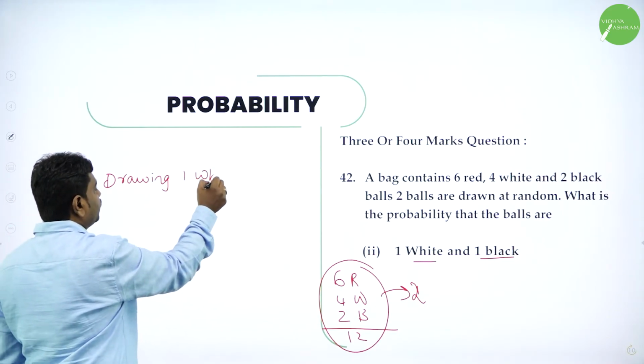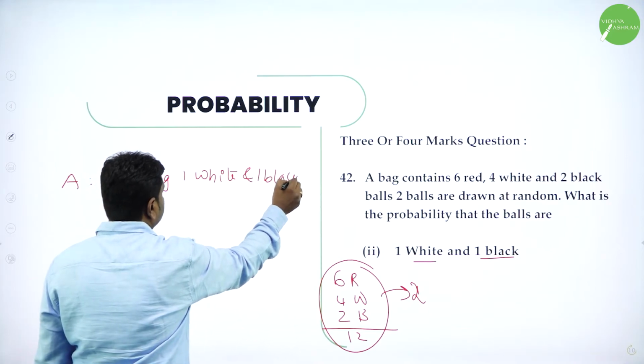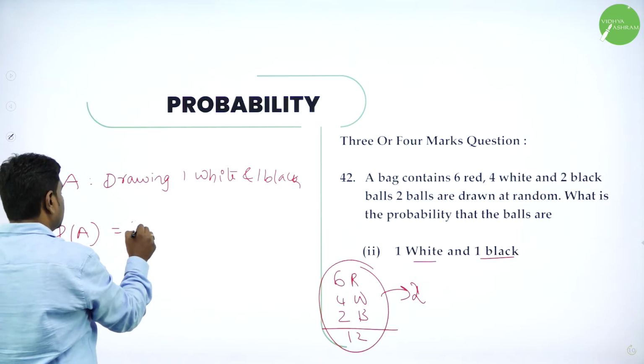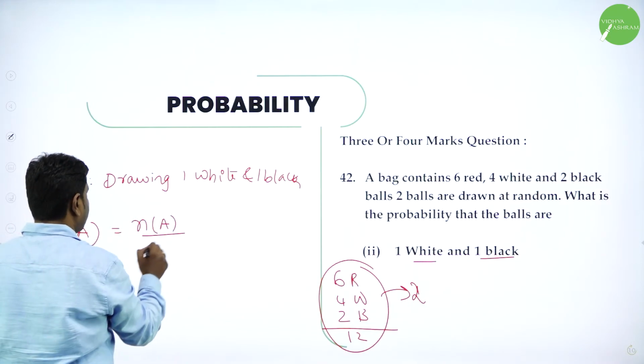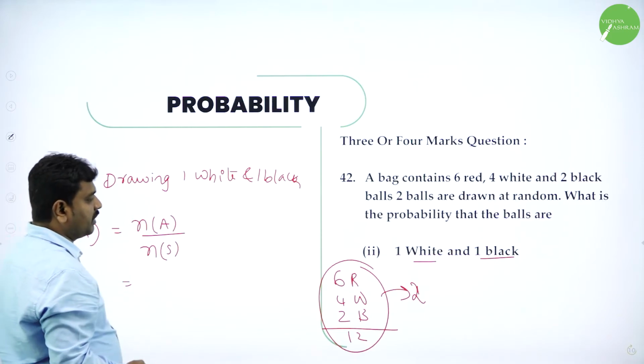Drawing 1 white and 1 black. That can be done in P of A. What is P of A? N of A by N of S. N of A means what? Drawing 1 white and 1 black ball.